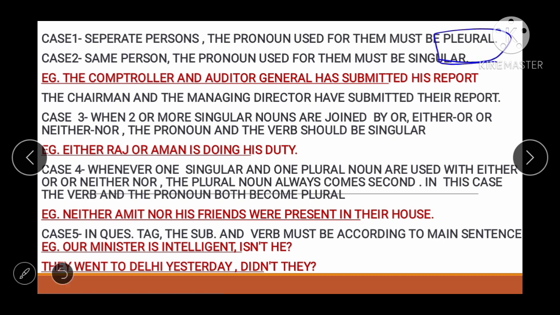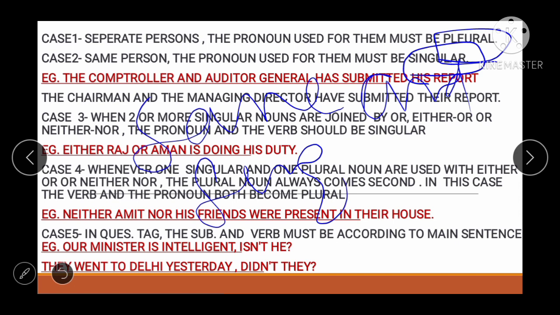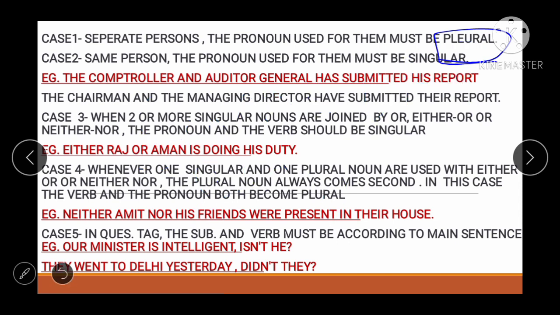The second one is: for the same person, the pronoun used for them must be singular. If there is a single, same person, and they are joined by and, we will use the singular form. It will become clearer when we see the examples.